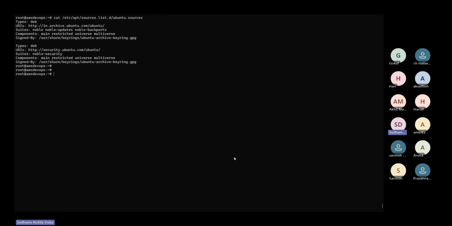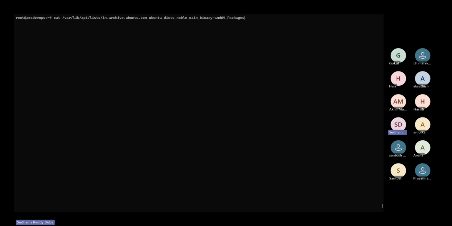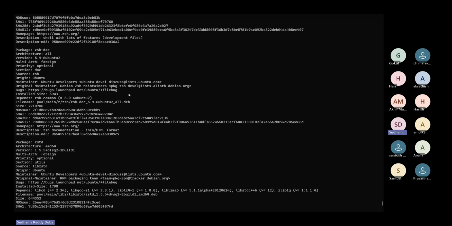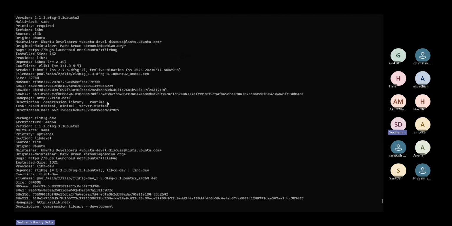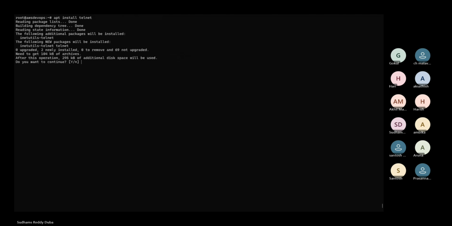Now, after you run apt update, if I try to install the package, I will not see any error. Last time we saw the error, saying unable to install the package. Now if I run this command, you can see it has searched the repository and it is saying this package will get installed on the system, and this is a new package.